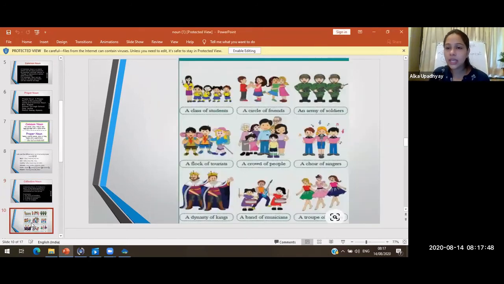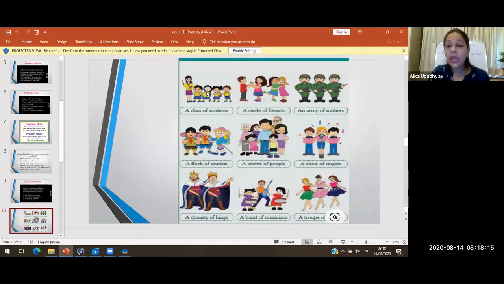Okay, so students, can you see this? Yes. So here, a class of students. Okay, so we don't say that there are 35 students, 25 girls and 10 boys from my class. No, we don't say that. What we say is, this is my class of students. So when I tell you class, please stand up. I don't have to say numbers. Class means everybody is included in that. So it is a group of students.